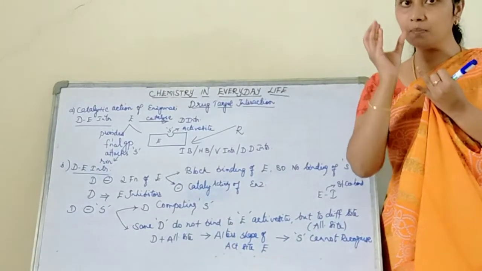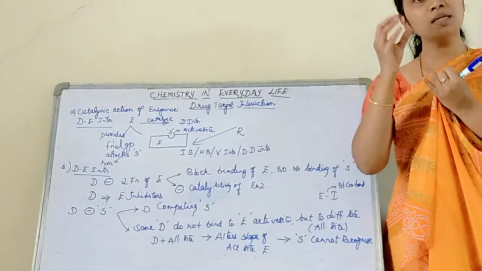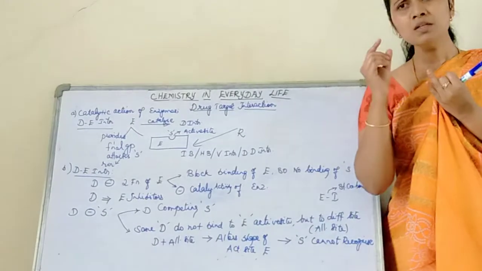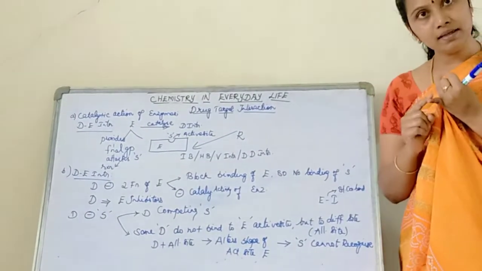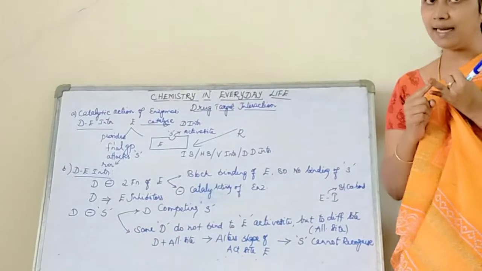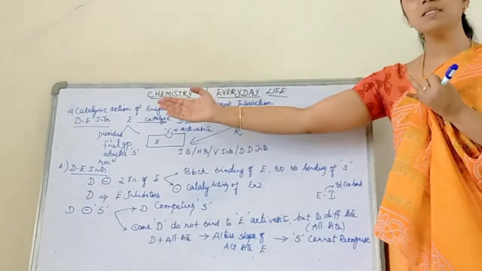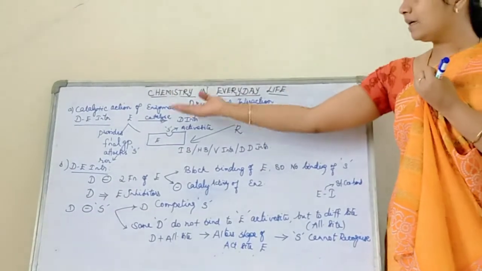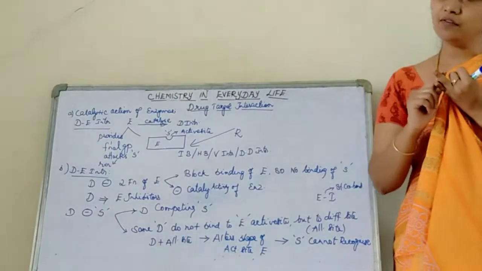Now I am going to take protein as a component because proteins play a very important role in a wide range of the human body. So it is going to act like a carrier molecule, it is going to act like a catalyst. So how is my enzyme acting like a catalyst? Two ways. It is going to provide you an active site. Number two, it is going to provide a functional group.